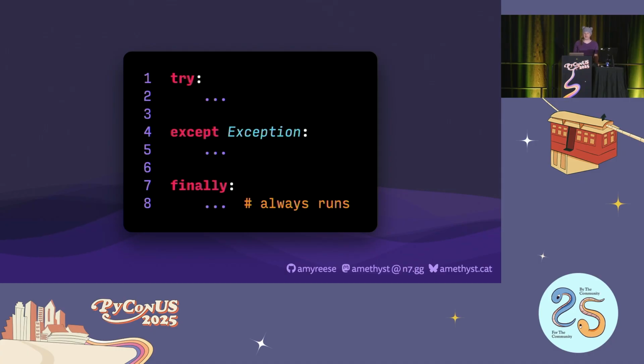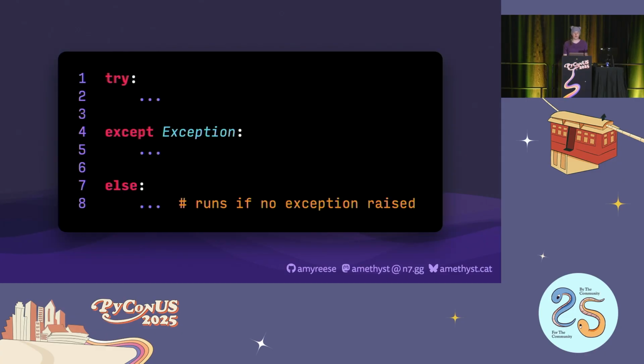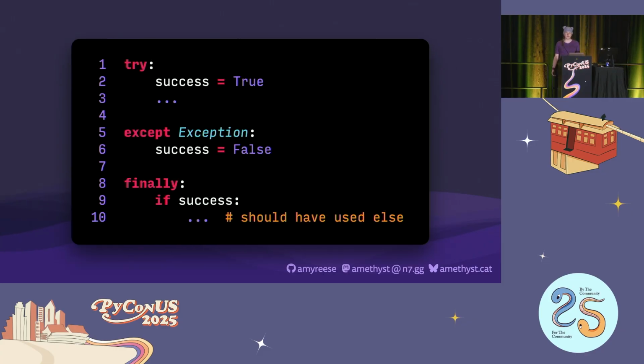As many of you are likely aware, adding a finally block to try except gives us a way to run some code afterwards, regardless of whether an exception was raised or not. By comparison, the else block is only run if there was no exception raised. We can think of this like setting a success variable and then checking that value later, either in a finally block or outside of the try except entirely.